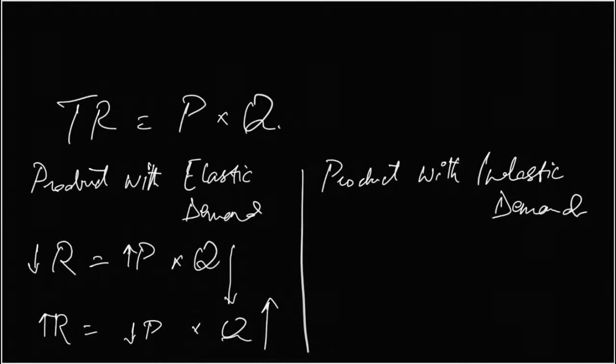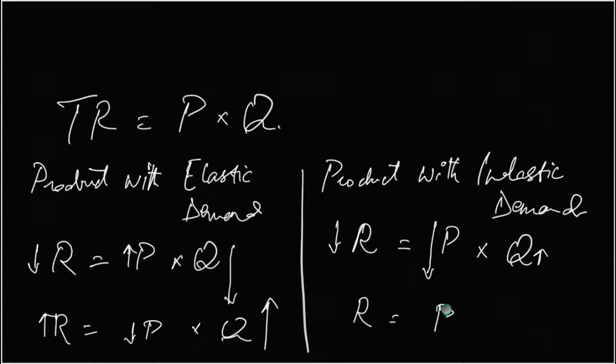Okay, for this other person, he says that this producer with elastic demand increased his revenues by lowering the price. Let me try the same. So he lowers the price by a lot. Quantity demanded increases by just a little, since the demand is inelastic. So his revenues would decline. Right. So he then tries the other approach where he increases the price by a lot. The quantity demanded won't fall by as much. As a result, his revenues would increase.